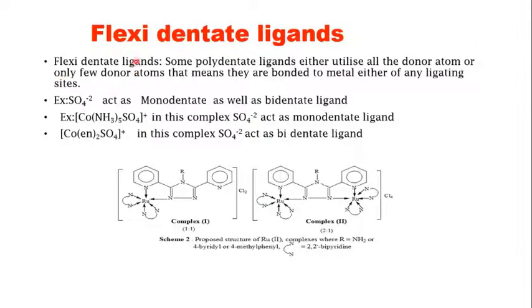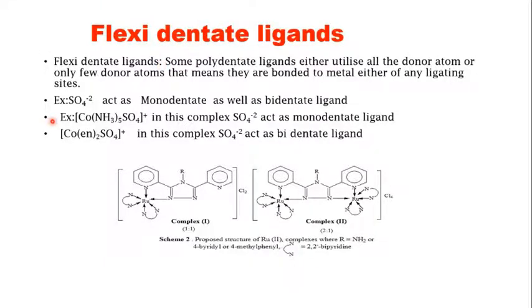So next up we have flexidentate ligands. In some polydentate ligands, either they utilize all the donor atoms or they will utilize only a few donor atoms. That means they are bonded to the metal through any of the ligating sites. For example, EDTA is hexadentate. So it means that six donor atoms are present within one ligand. It is the ligand where it can utilize all the six ligating sites or it can use only a few ligating sites.